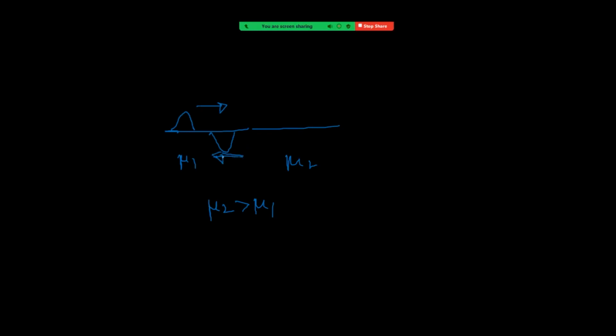That means it has to travel from rarer medium to denser medium. That's why mu2 is greater than mu1, right? From this, what we can say is V1 is greater than V2, right? So V value is f into lambda. So f into lambda is greater than f into lambda dash. See, frequency is a constant, so frequency gets cancelled. So lambda is greater than lambda dash.